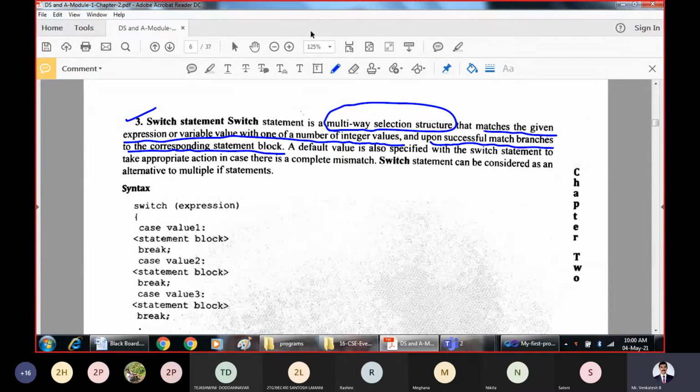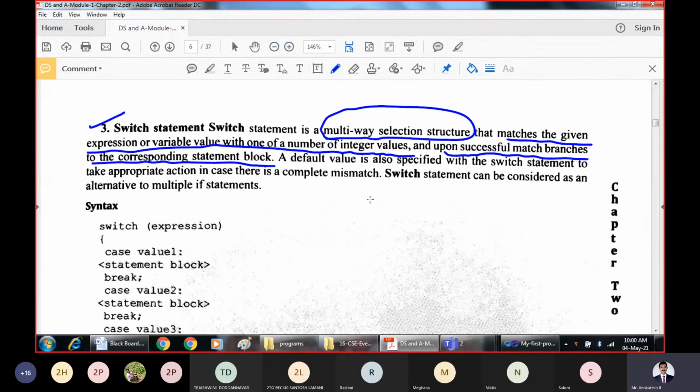Whenever the match is successful, it will transfer the control to the corresponding statement block. And if none of the conditions match, there must be some default expression to be executed. That is, a default value is also specified with the switch statement to take appropriate action in case there is a complete mismatch. Say in the switch statement there are 99 different expressions, and none of the 99 expressions match.